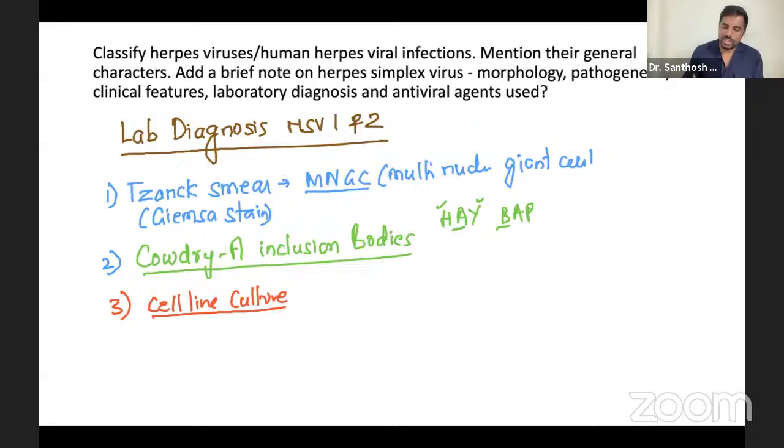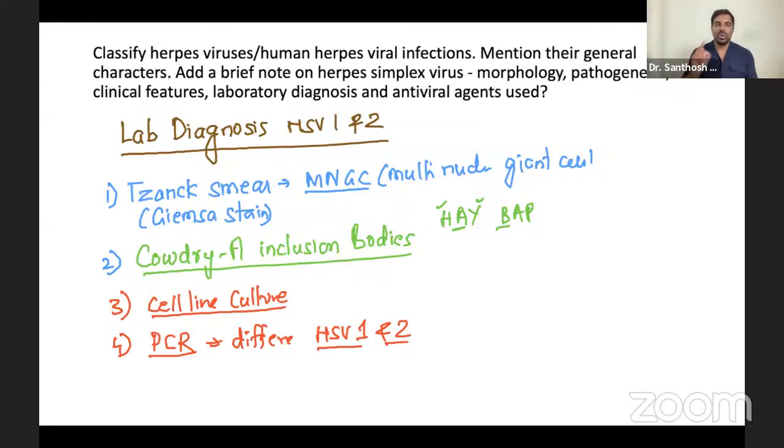So Tzanck smear, Cowdry body, cell line culture you can do, and of course the most important thing is your PCR. PCR is very specific. It can differentiate both HSV 1 and 2. The rest you can't differentiate as HSV 1 or 2. Only PCR will differentiate HSV 1 or 2. And of course, the other one is your ELISA, which is commonly done. So these are the diagnostic part.